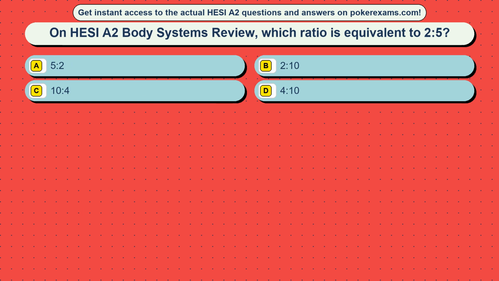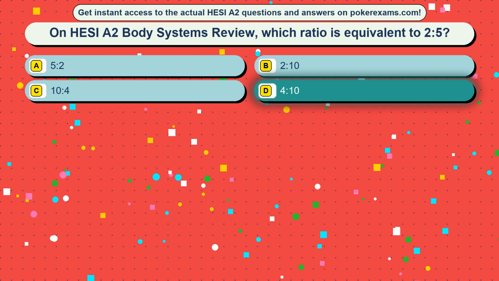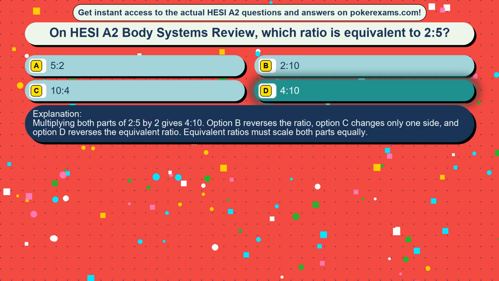Question 34. On HESI A2 Body Systems review, which ratio is equivalent to 2:5? Option A 5:2, option B 2:10, option C 10:4, option D 4:10. The correct answer is option D, 4:10. Multiplying both parts of 2:5 by 2 gives 4:10. Option A reverses the ratio, option C changes only one side, and option B changes only one part. Equivalent ratios must scale both parts equally.